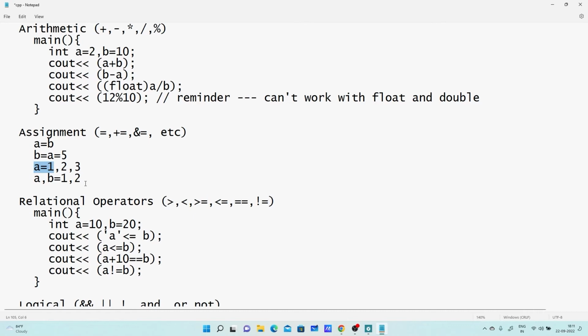And this is an invalid statement. In C, C++, and Java, to the left hand side of the assignment operator we can have only one operand, only one variable. We can't have anything else there. So, continue.